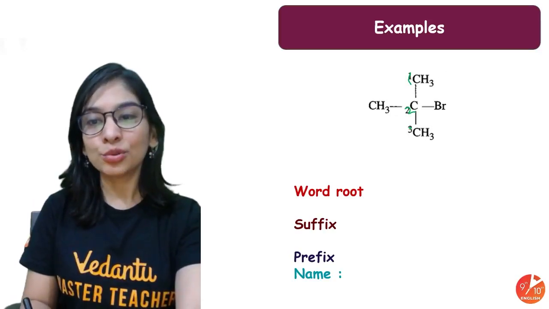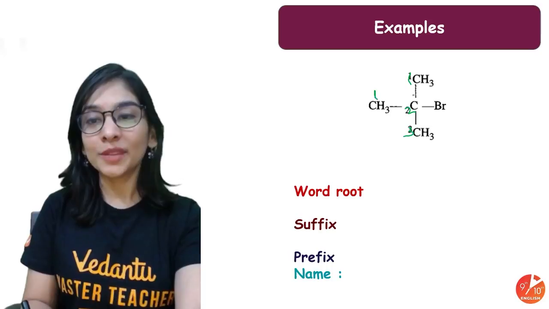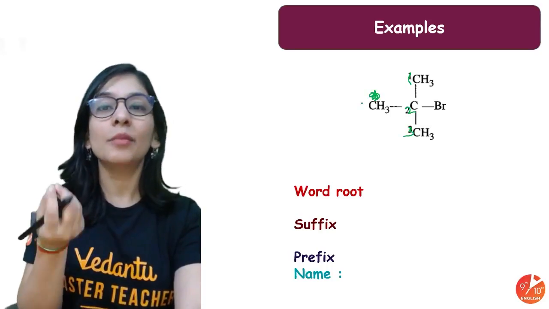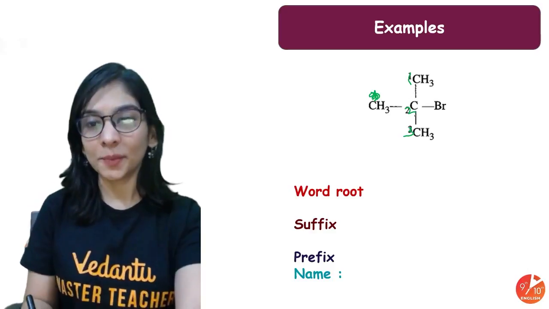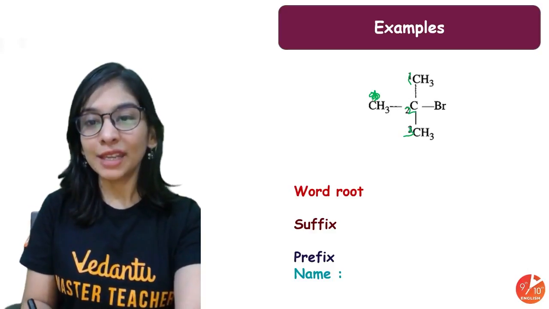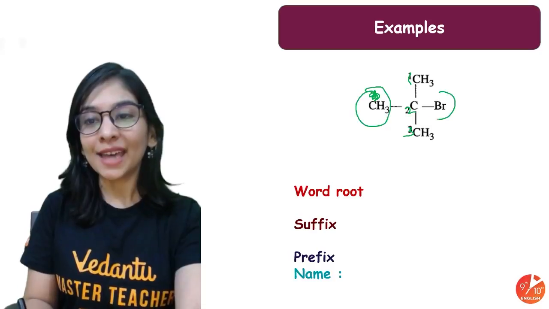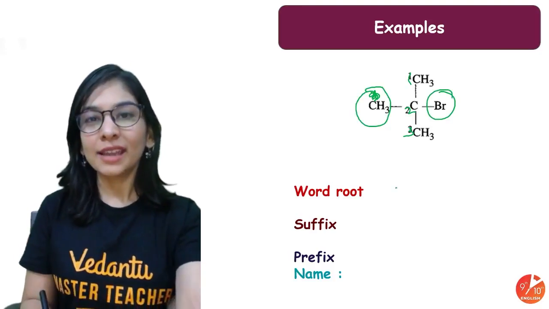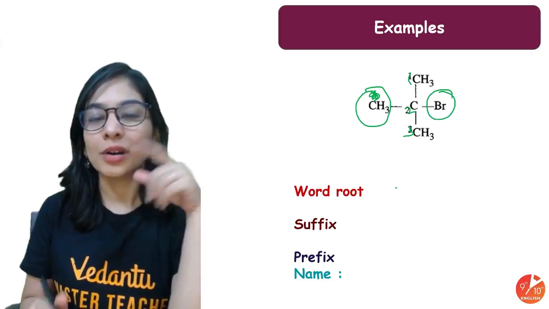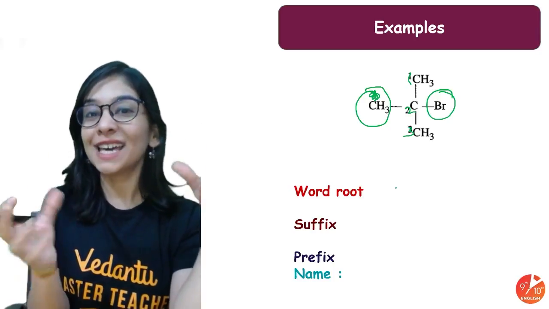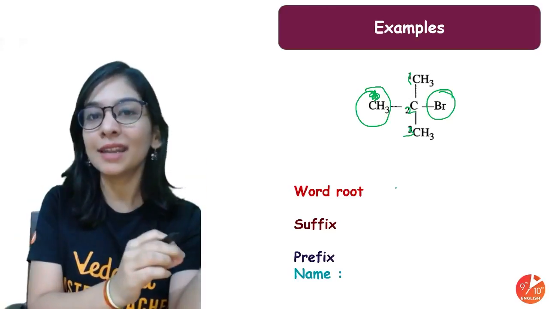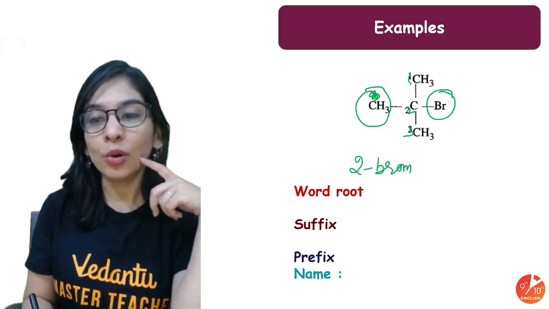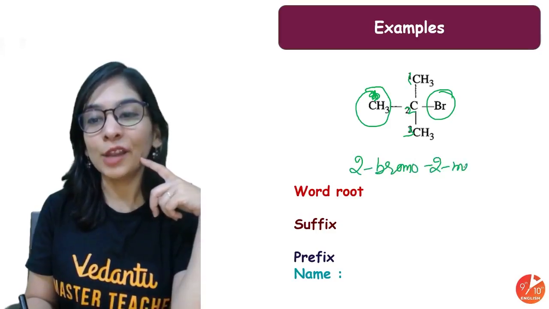I have 1, 2, 3 carbon. If you count it from this side, there will be 2. You will count it from that side so that you will get the maximum carbon. That means longest carbon chain. So when I count 1, 2, 3, I have two kind of a group, methyl and bromine. That's bromo group. So which one should I write before, methyl or bromo? You know that alphabetical order, B comes first then M. So when you write it, how you'll write it? 2-bromo, 2-methyl. Are you able to get it?